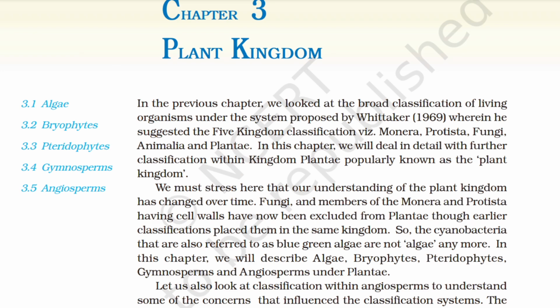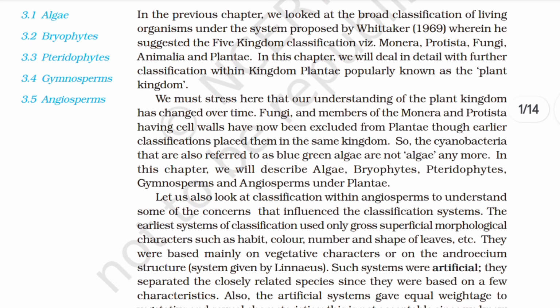We must stress here that our understanding of the plant kingdom has changed over time. Fungi and the members of the Monera and Protista having cell walls have now been excluded from Plantae, though earlier classification placed them in the same kingdom. So, the cyanobacteria that are also referred to as blue-green algae are not algae anymore. In this chapter, we will describe algae, bryophytes, pteridophytes, gymnosperms and angiosperms under Plantae.